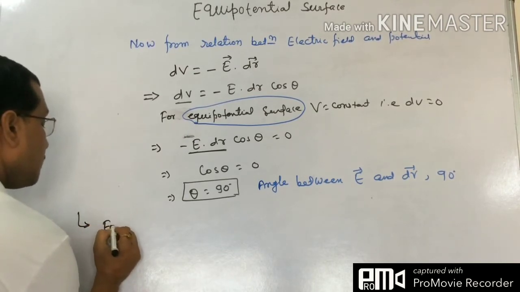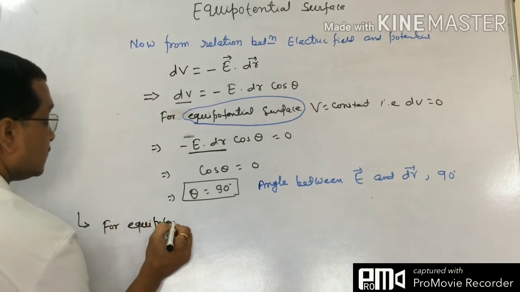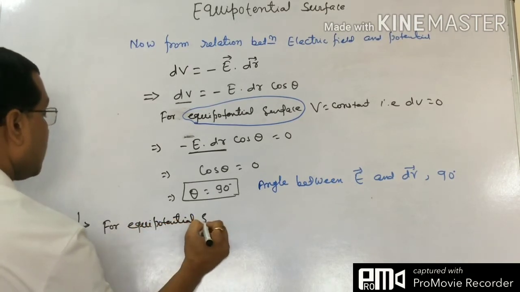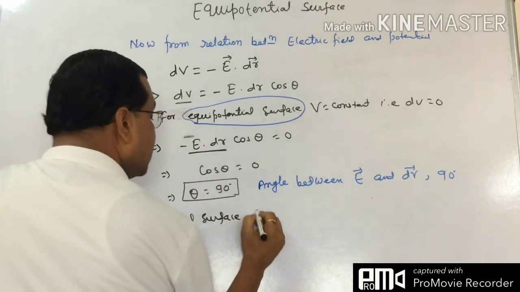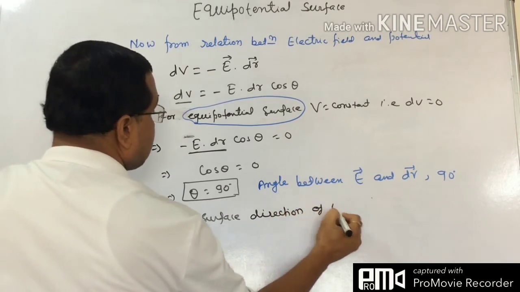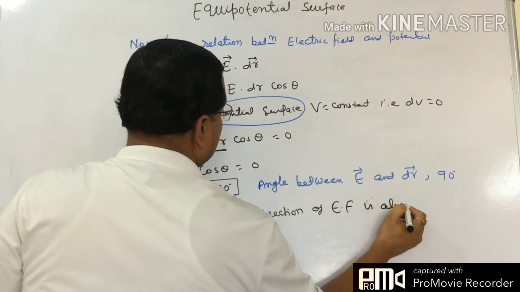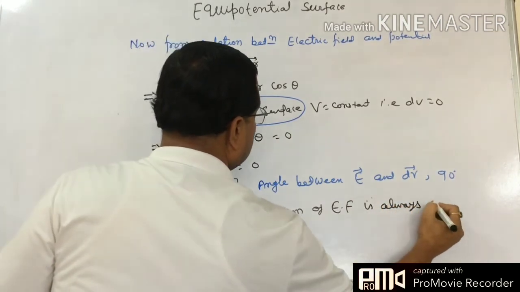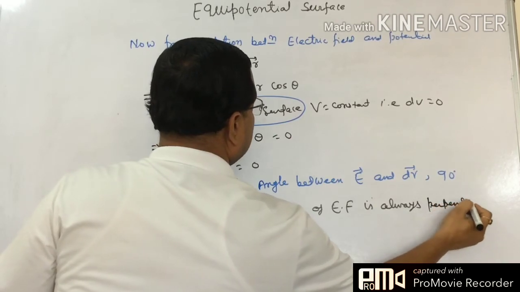For an equipotential surface, the direction of electric field is always perpendicular.